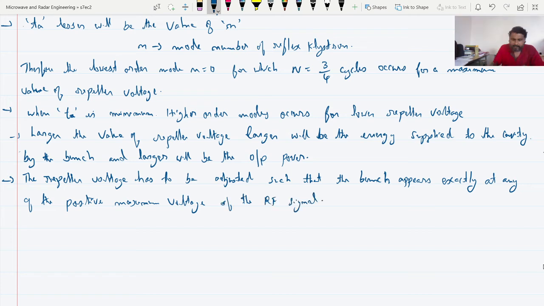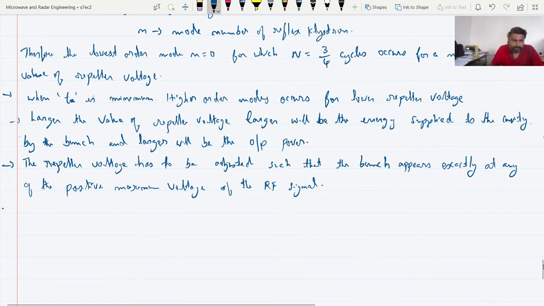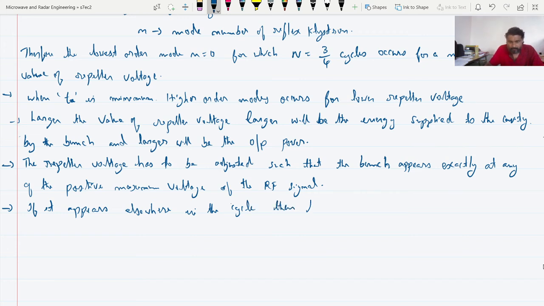Next point, if it appears anywhere else, then sustained oscillation will not be produced. If it appears elsewhere in the cycle, then the oscillations are not sustained. Keep in mind.